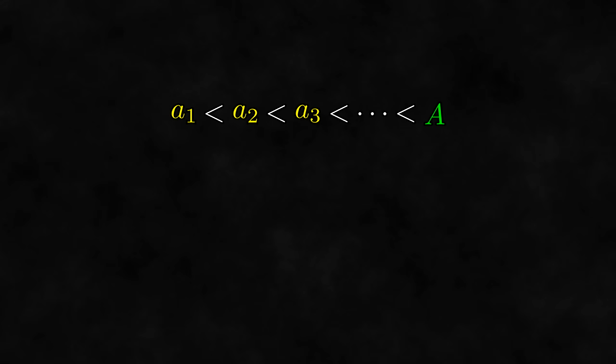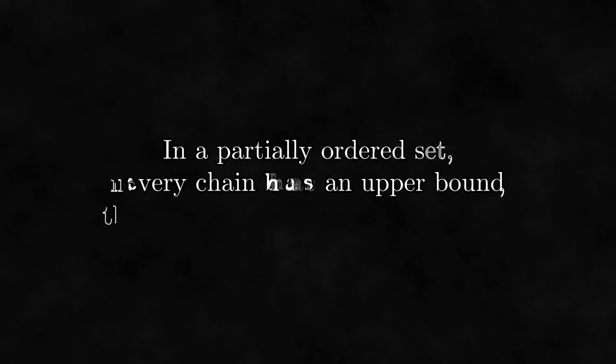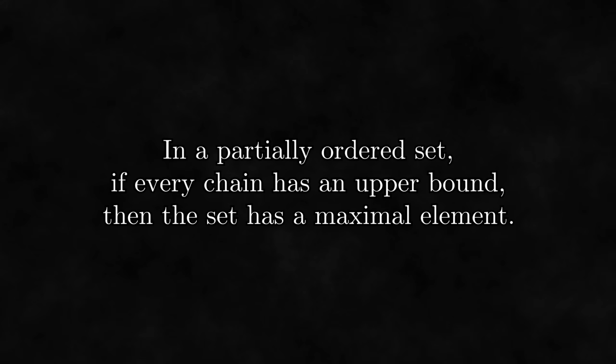To be able to do this step, we must know that every time we have chained a bunch of objects together, even infinitely, we can still find something bigger than everything so far. Or in more formal language, every chain must have an upper bound. With this new condition in hand, we can finally state Zorn's lemma. In a partially ordered set, if every chain has an upper bound, then the set has a maximal element.